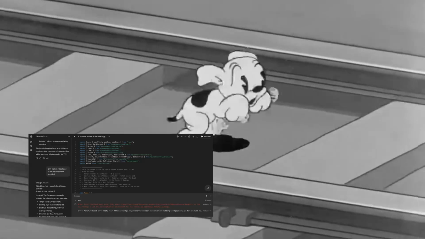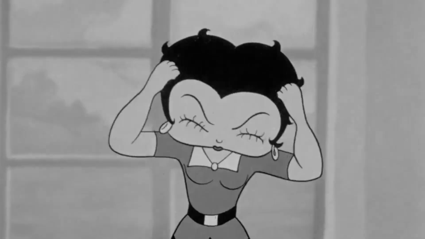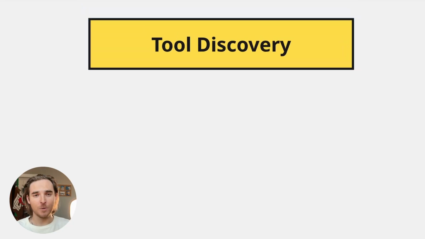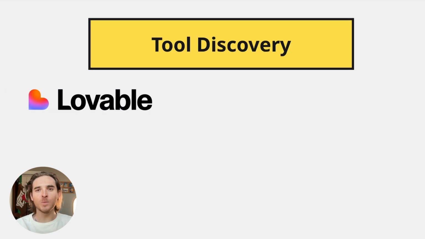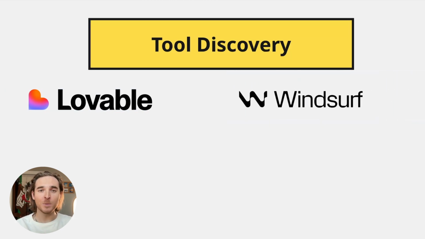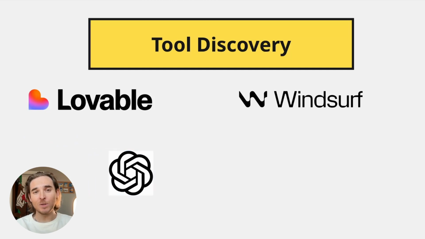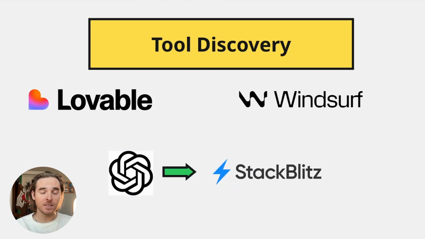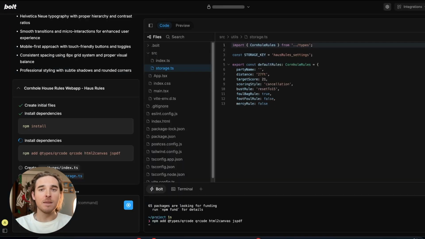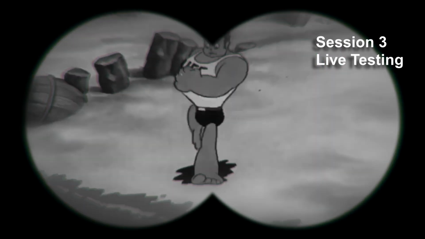So as I was going back and forth between building and iterating, I noticed that ChatGPT was having trouble fixing errors and it was being annoying, so I looked at other options to build version 1.4. I had tried Lovable, but I couldn't upload my markdown files, and I downloaded Windsurf, but the UI overwhelmed me. So ChatGPT, when I asked it, recommended StackBlitz, which I knew nothing about, and StackBlitz immediately pushed me to their new product Bolt, and Bolt seemed to work pretty well.